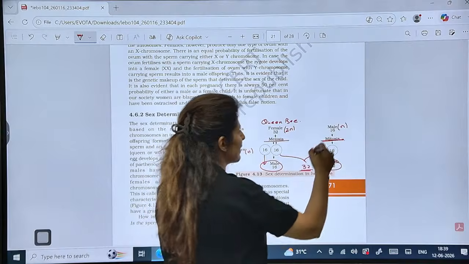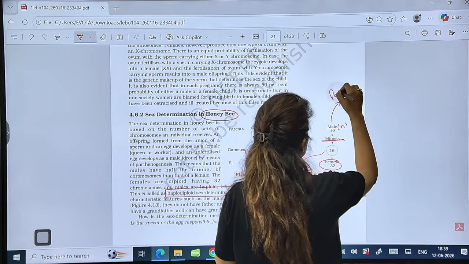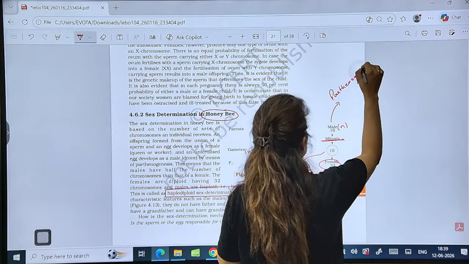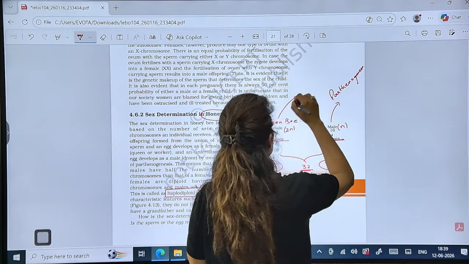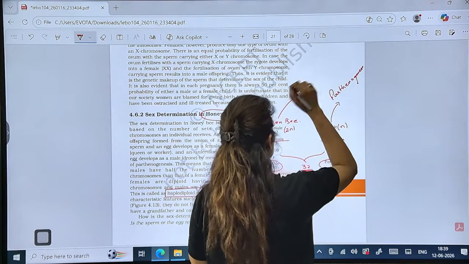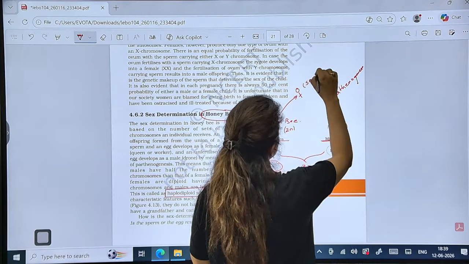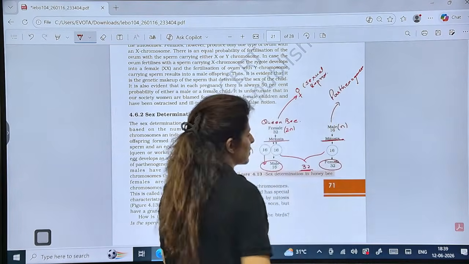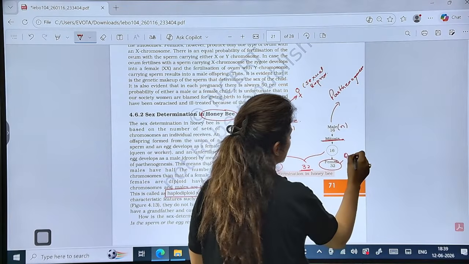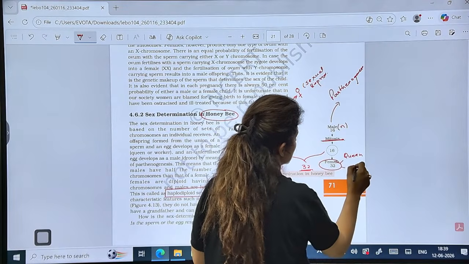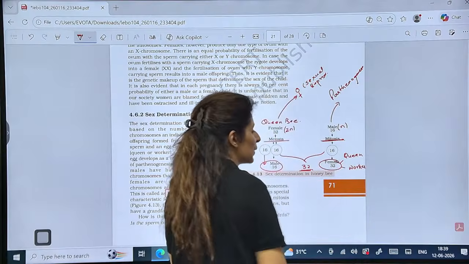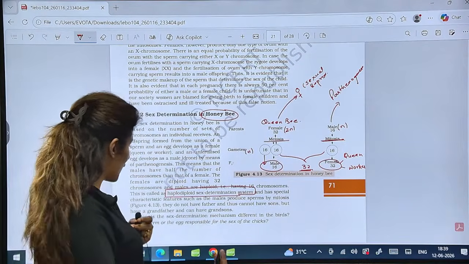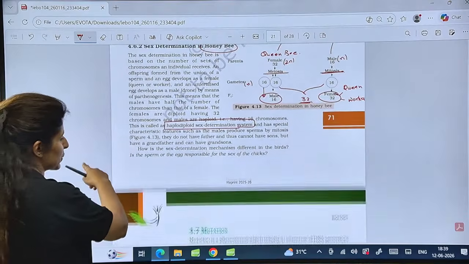So male is developed by parthenogenesis, no fertilization, while queen bee or the female is produced as a result of typical sexual reproduction. So the female can be queen or workers. Whether it will be queen or worker depends upon what it is fed and what is the requirement of the hive. Are these points clear?